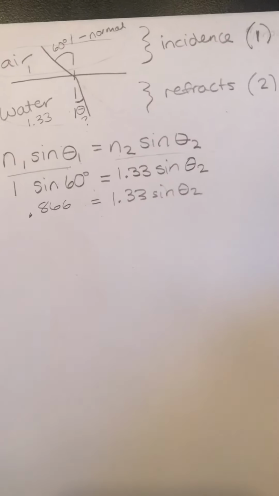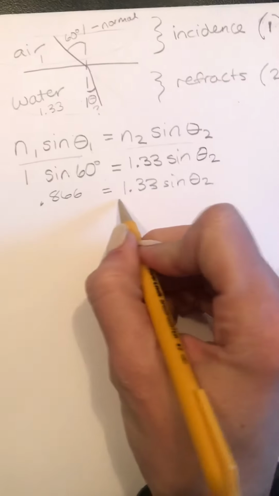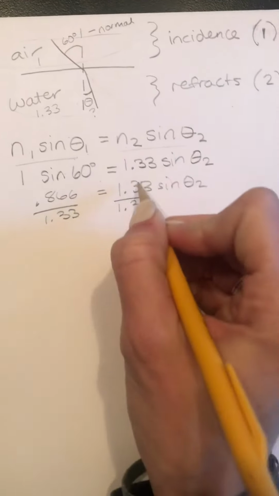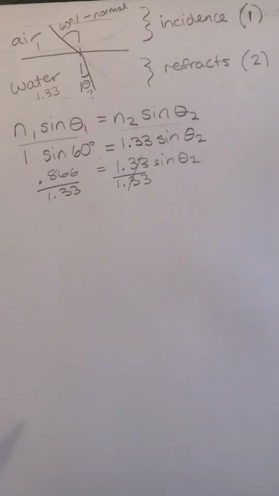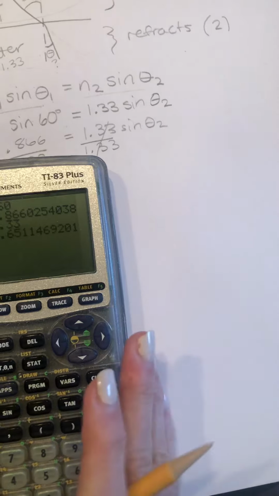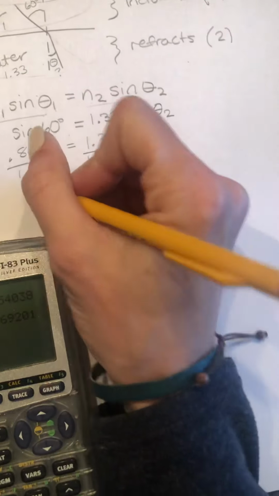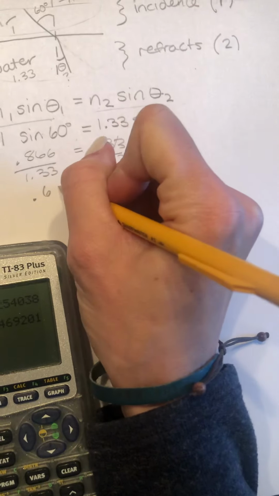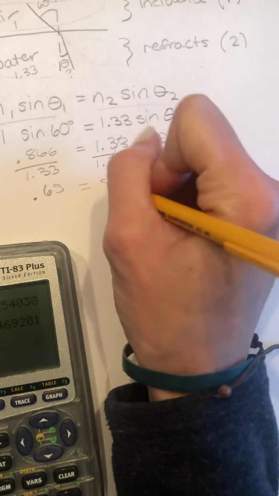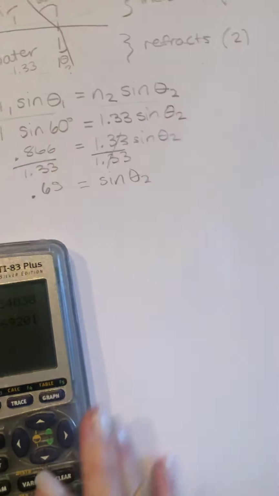Okay, so my next step would be to divide by 1.33 on both sides to cancel it here. Here you get 0.6511 equals sine theta 2.